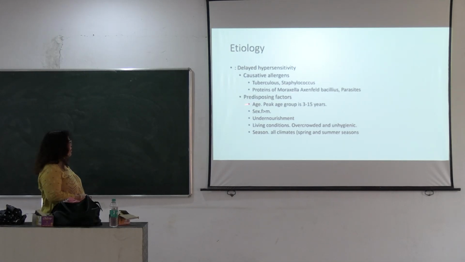So the causative allergens are proteins of tuberculosis or Staphylococcus, or the Moraxella bacilli. This bacillus also causes angular conjunctivitis, due to the liberation of allergic proteins. Then predisposing factors: it mostly affects the age group 3 to 15 years. Females are more prone, as are undernourished patients, those living in overcrowded and unhygienic conditions, and in spring as well as summer season.